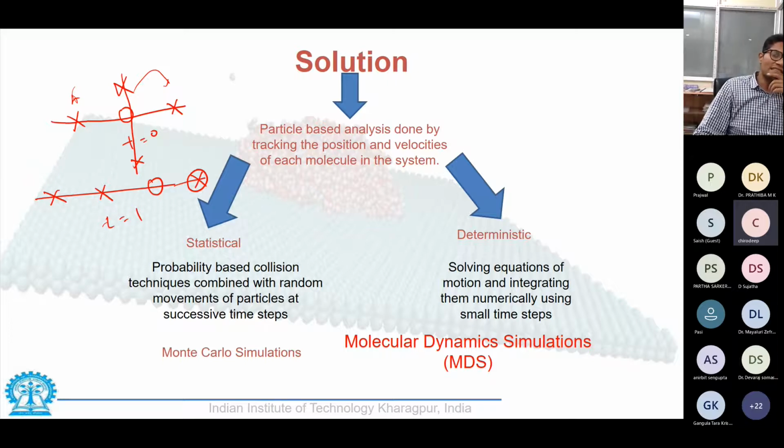As opposed to the statistical or probabilistic case, there is a deterministic case. So how does a deterministic case vary from this? We have a distribution of molecules, and as you understand from your basic high school knowledge, whenever there is a distribution of molecules, we have a field. It might be an electric field for that matter.